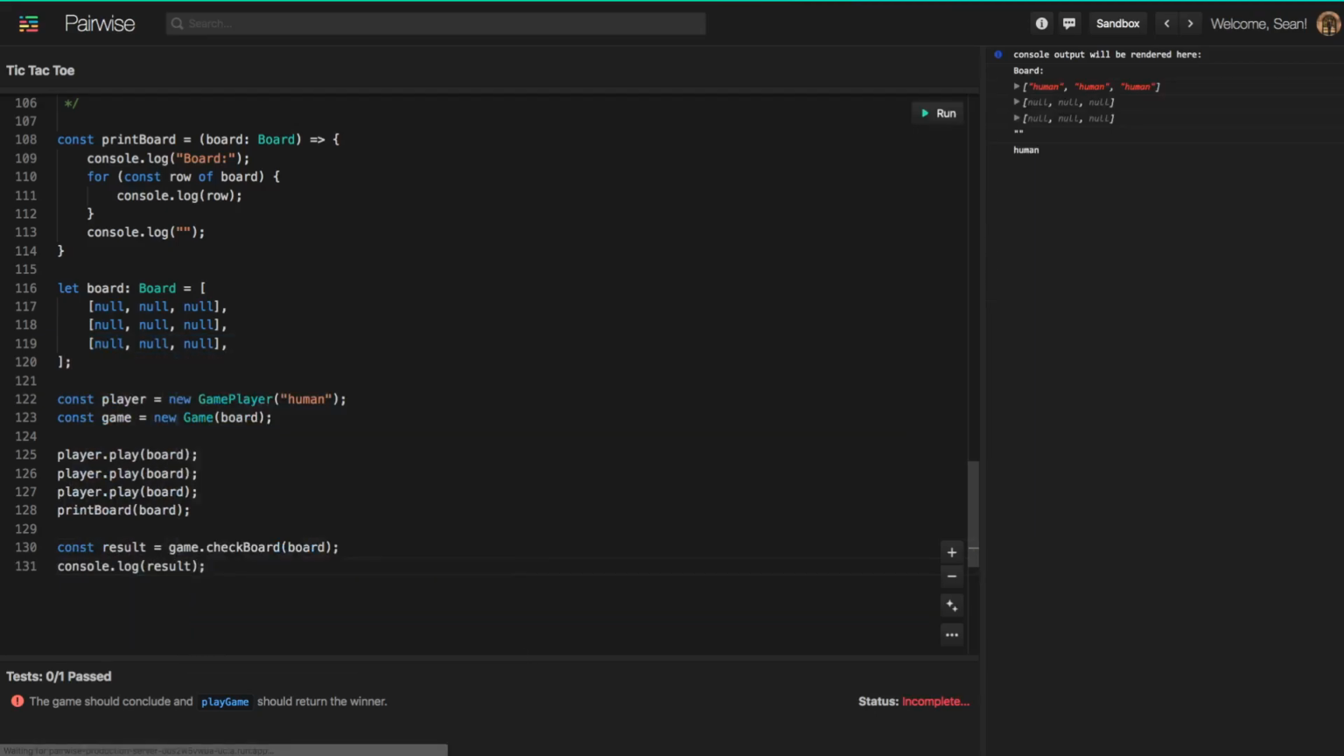Okay, so let's run this, and you'll see the result is human. Okay, and if I remove one of the calls to play on the board, and we run the code again, you'll see that now we have null. So it looks like this is working correctly. It is telling us when we have a player winning the board with three matching tiles in a row. So that's looking pretty good.